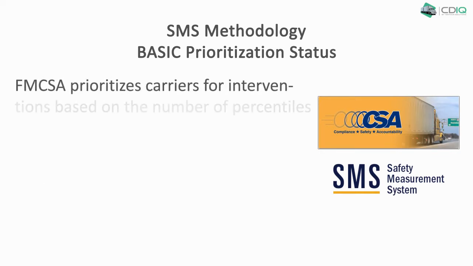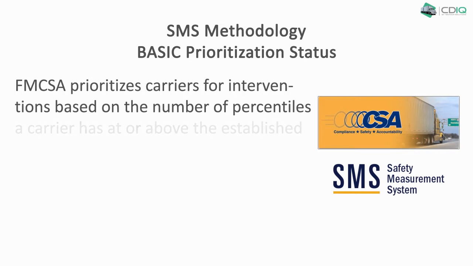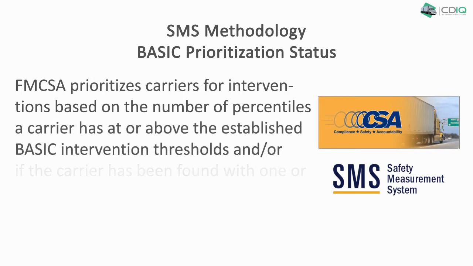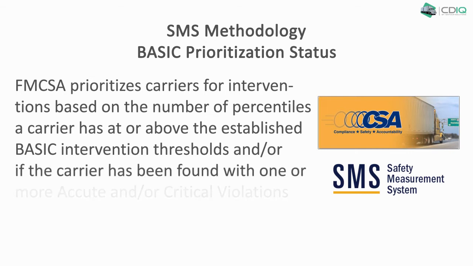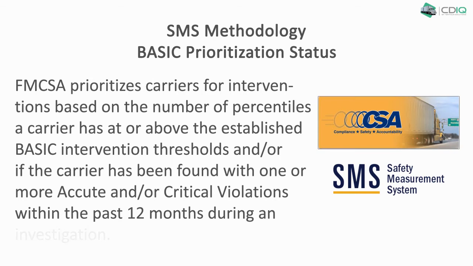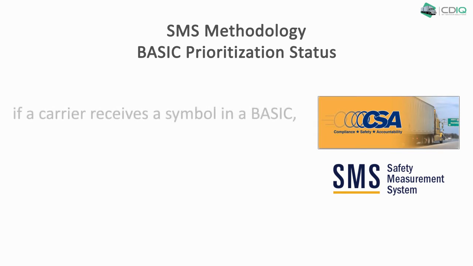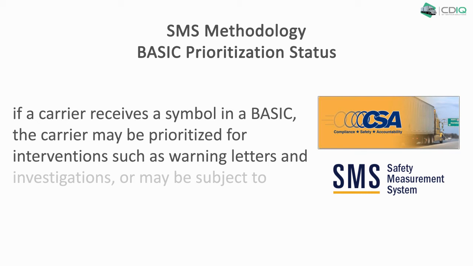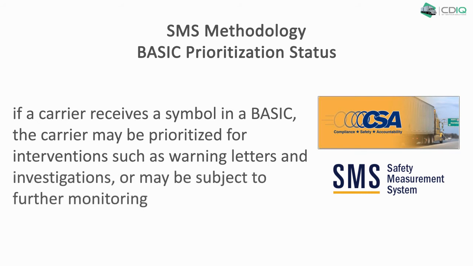FMCSA prioritizes carriers for interventions based on the number of percentiles a carrier has at or above the established BASIC intervention threshold, and/or if the carrier has been found with one or more acute and/or critical violations within the past 12 months during an investigation. If a carrier receives a symbol in a BASIC, the carrier may be prioritized for interventions such as warning letters and investigations, or may be subject to further monitoring.